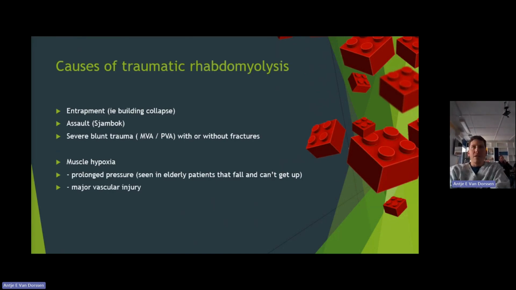The causes of traumatic rhabdomyolysis is usually entrapment from a building collapse, assault from a sjambok, severe blunt trauma from an MVA or PVA with or without fractures. And then you also get muscle hypoxia with prolonged pressure seen in elderly that fall and can't get up, or major vascular injuries.